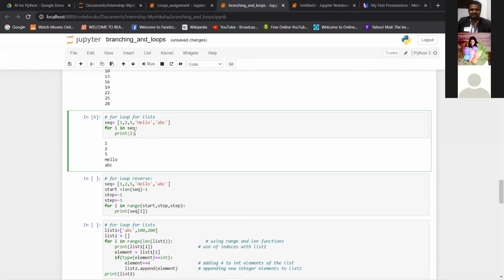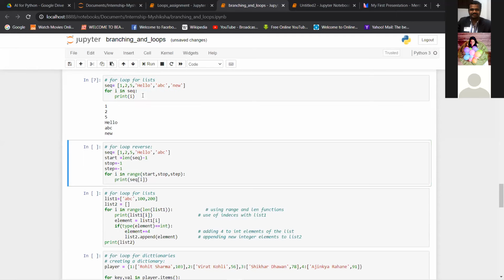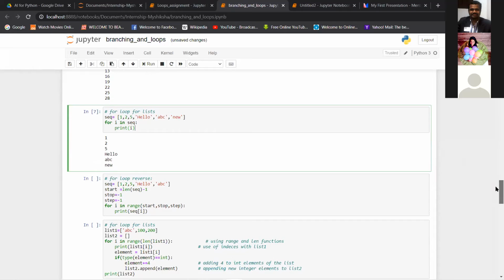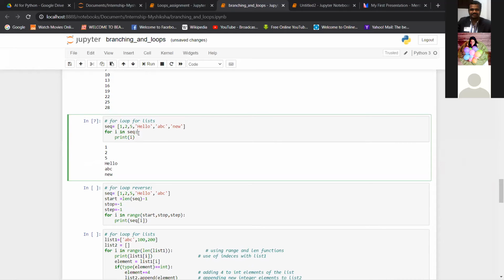Again, a simple thing where you add any other new elements, and this list will be updated, and it will print those list elements. So this is how you access a list using the for loop. You just give any variable.